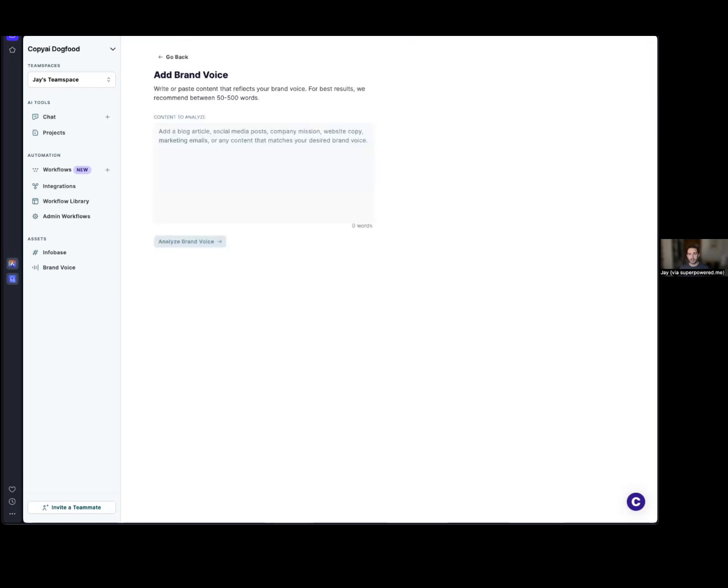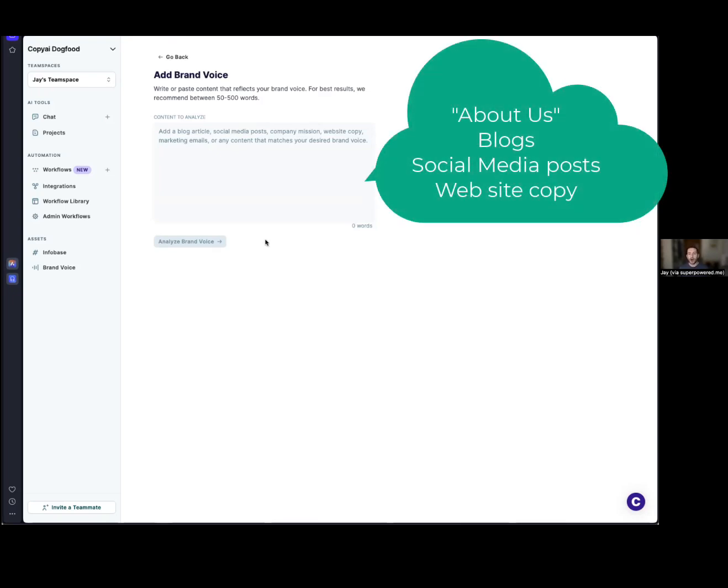I'll click this button, and what you see here are some instructions and a text area for content. So it says write or paste content that reflects your brand voice. And for best results, really we see between 50 and 500 words to be good. You can use a little bit more than that and still elicit the same results. In terms of content that we recommend to create good brand voices, we recommend about us pages. If you're a company and you have an about page, could be blog posts, could be social media posts, mission statements, any other website copy.